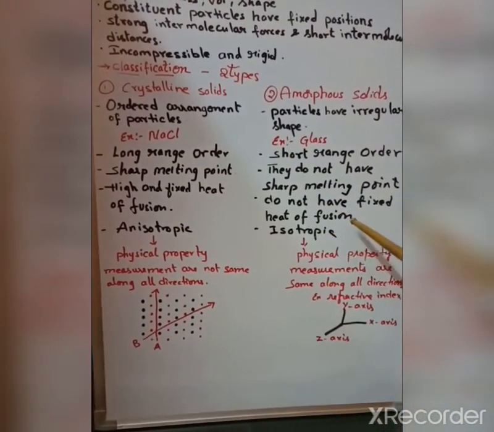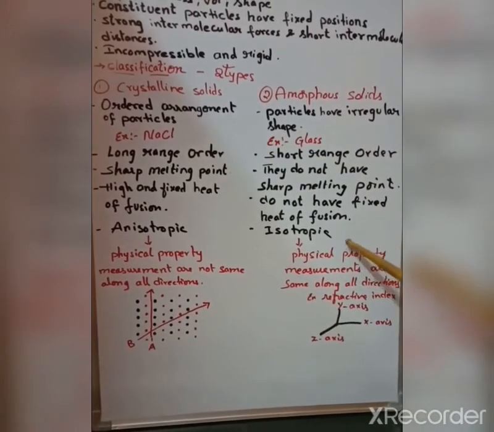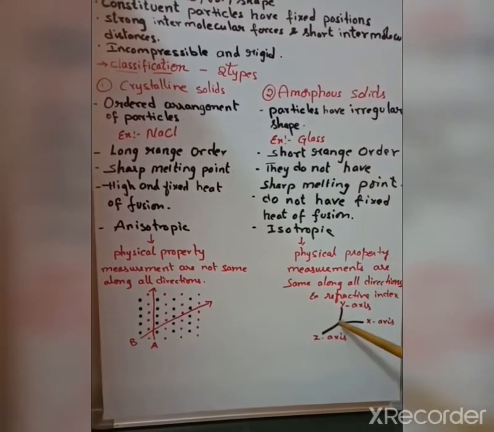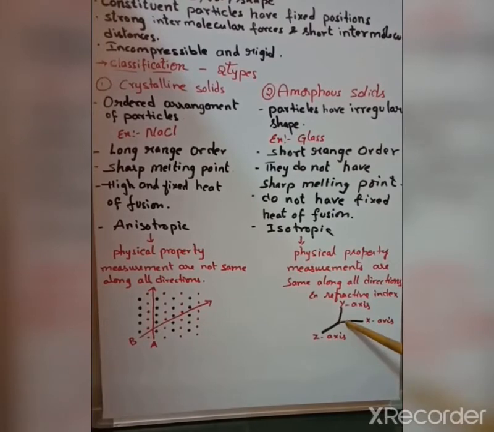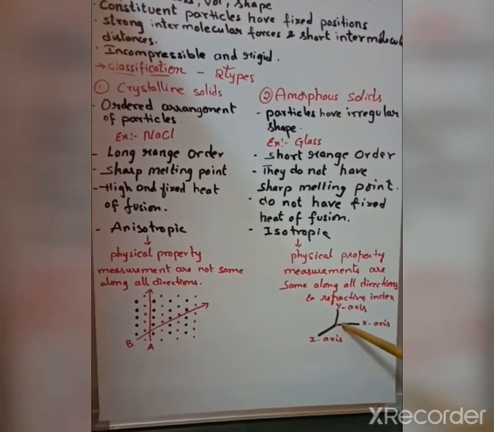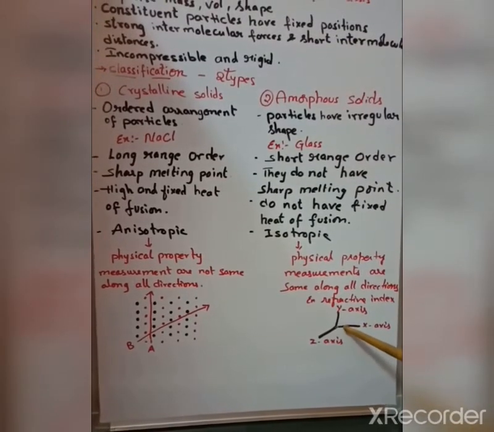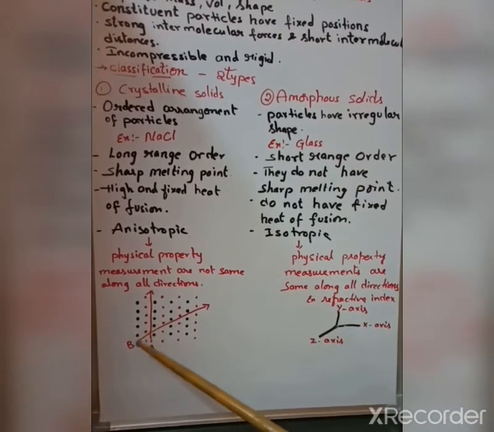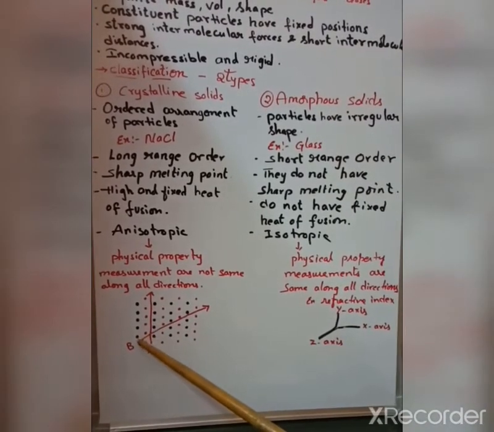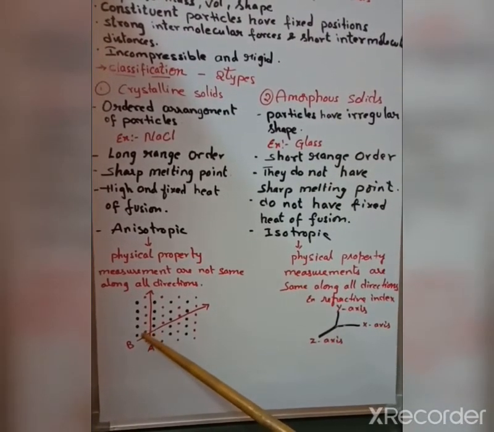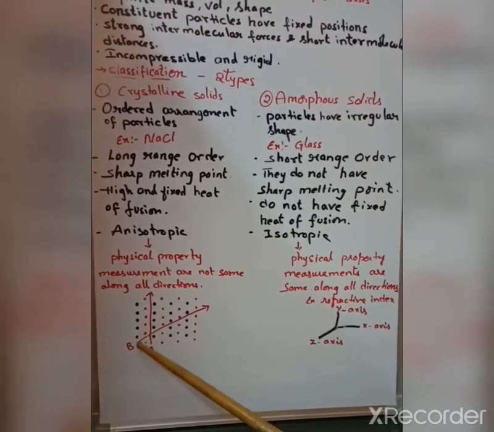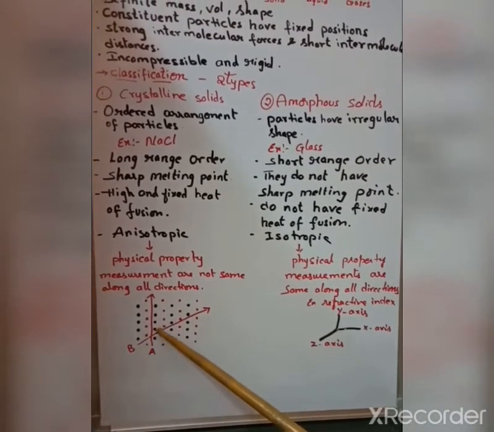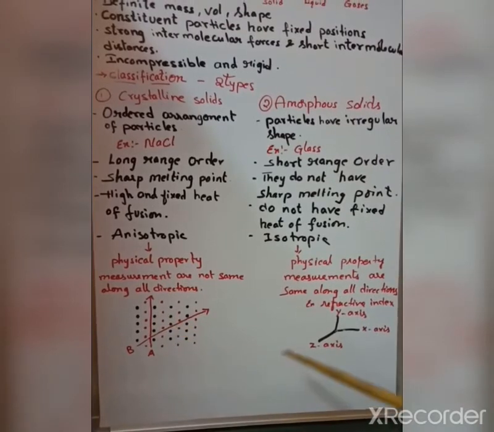Next comes amorphous solids. They have short range order. For example, one particle is present here and another particle is present here. From here to here the physical properties will be the same, and again here it will be changed. But in crystalline solids, from here to here this is sodium chlorine, here the property is different, and from here to here again the property changes. But here it's not like that.